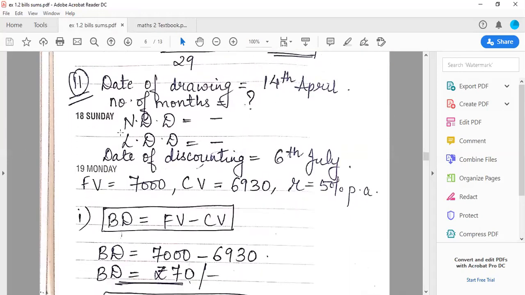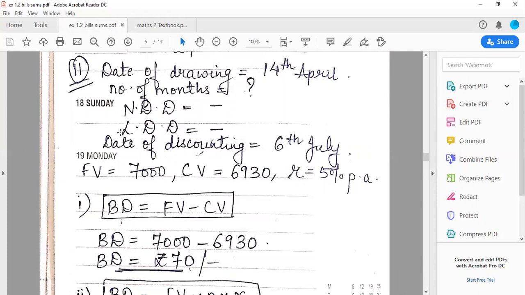Sum number 11. Yeah. So the date of drawing was 14th April. Number of months, they have told us to find the period of the bill. So you don't have number of months, so you won't get NDD and LDD, both will be blank. We have the date of discounting as 6th of July. So FV 7000, CV 6930, rate is 5%.